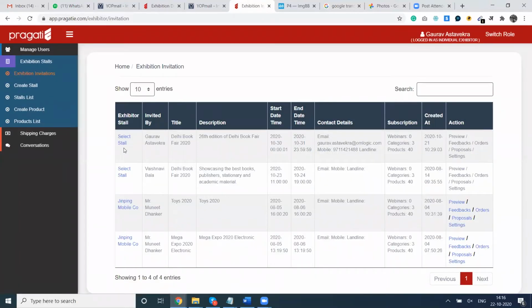Now you can see I have deselected the earlier selected stall. You will see this row there, Delhi Book Fair 2020.